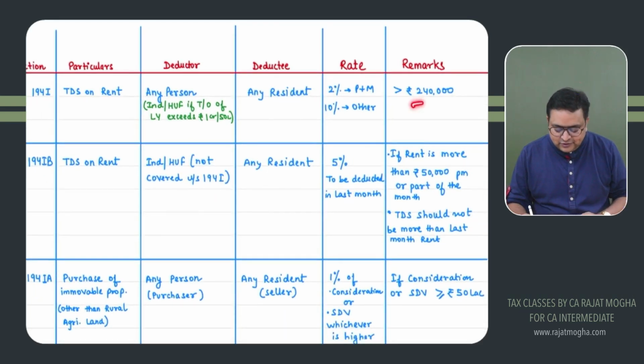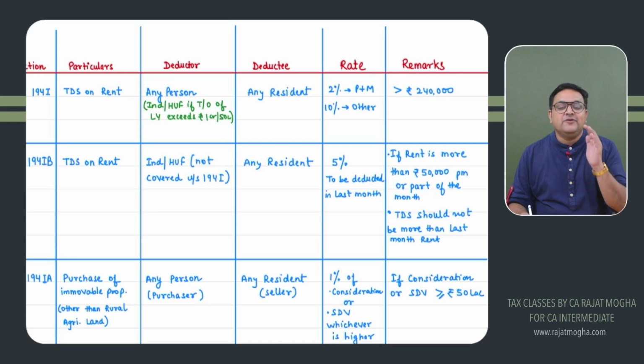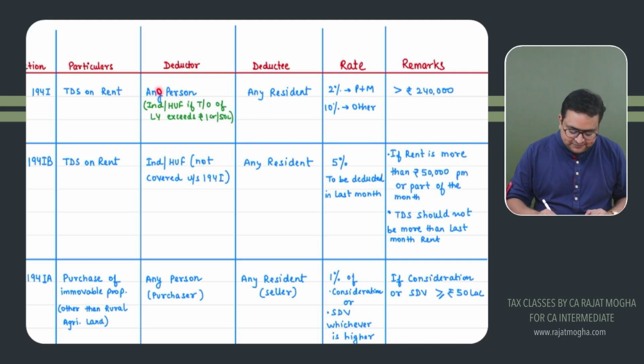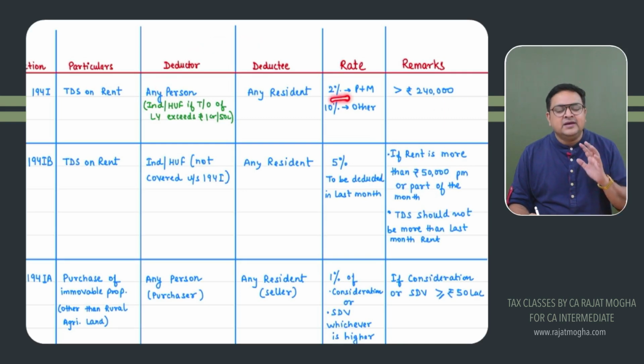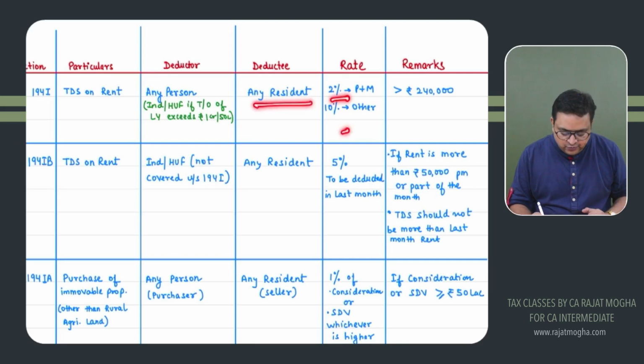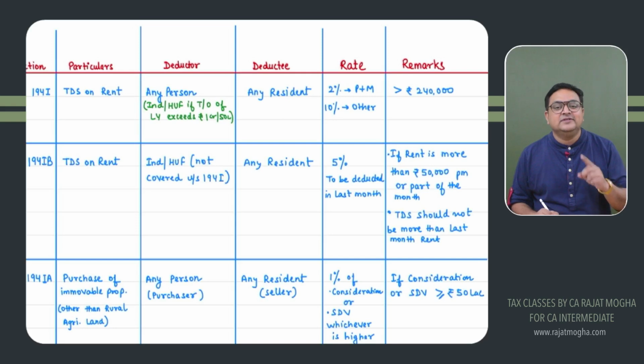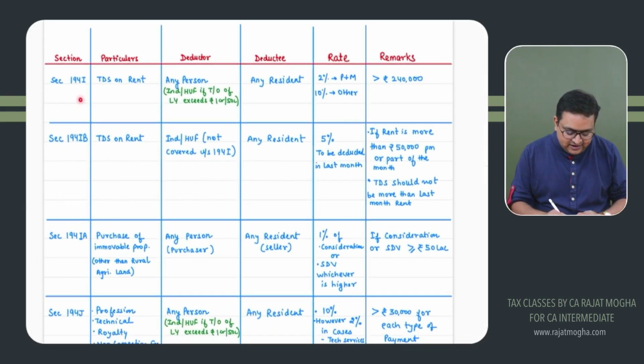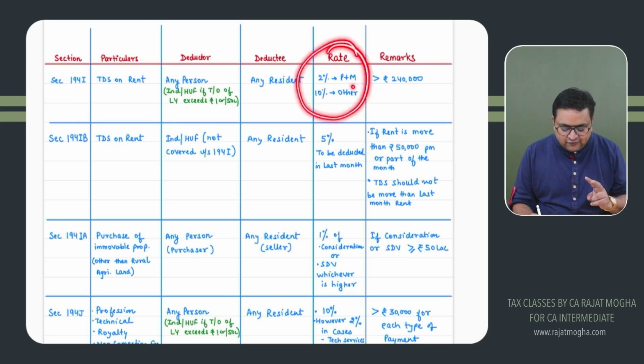Threshold limit is 2,40,000 rupees. So if you are getting rent during the year more than 2,40,000, TDS would be deducted, right? So this person would be deducting TDS at a rate of 2% in case of plant and machinery, in others 10%, right? And you, the assessee who is getting this rent, should be a resident. If this person is a non-resident, TDS is applicable under some other section, not under section 194I. So please remember, two things are very important. First is the rate of TDS in this section and the threshold limit.